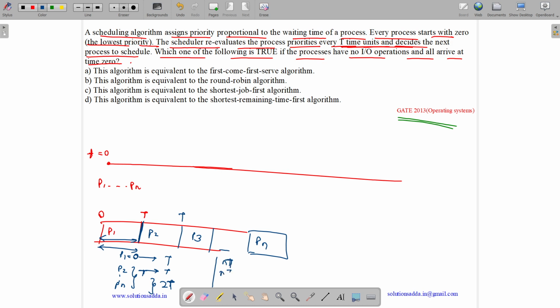Now everyone has waited for nt times, so any one among them will get scheduled, which is first P1 will get scheduled, then P2, then P3 and so on. So it is basically behaving like round robin algorithm, as everyone is getting time to schedule in a circular manner and with a time quantum of t. So answer to this question is option B, this algorithm is equivalent to round robin algorithm.